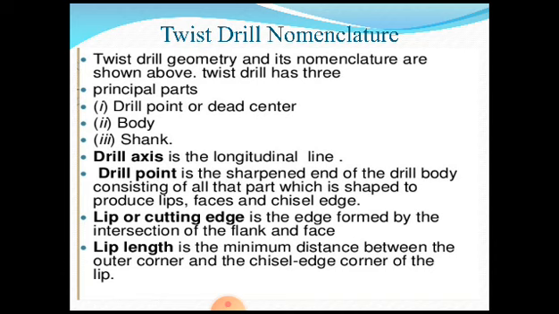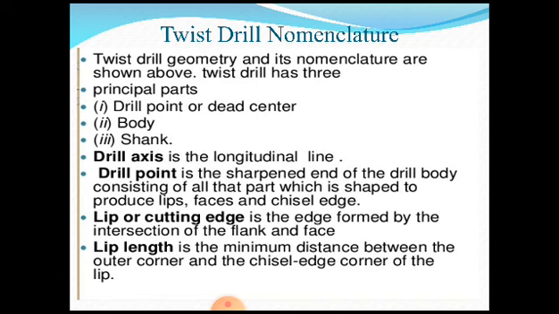The twist drill has three principal parts. What are the three principal parts? One is called the drill point or dead center, the second is the body, and the third is the shank. That means the whole twist drill is made up of two important parts, the body and the shank. All together we call it a twist drill.